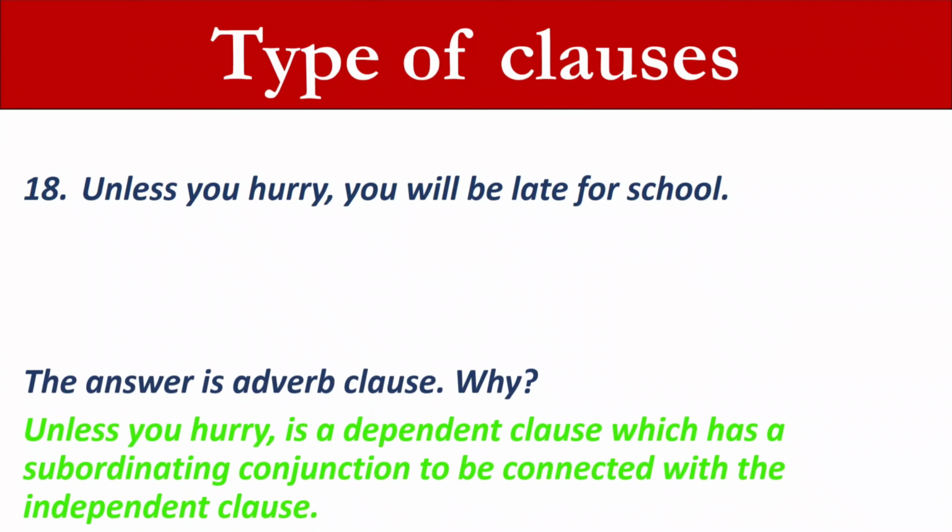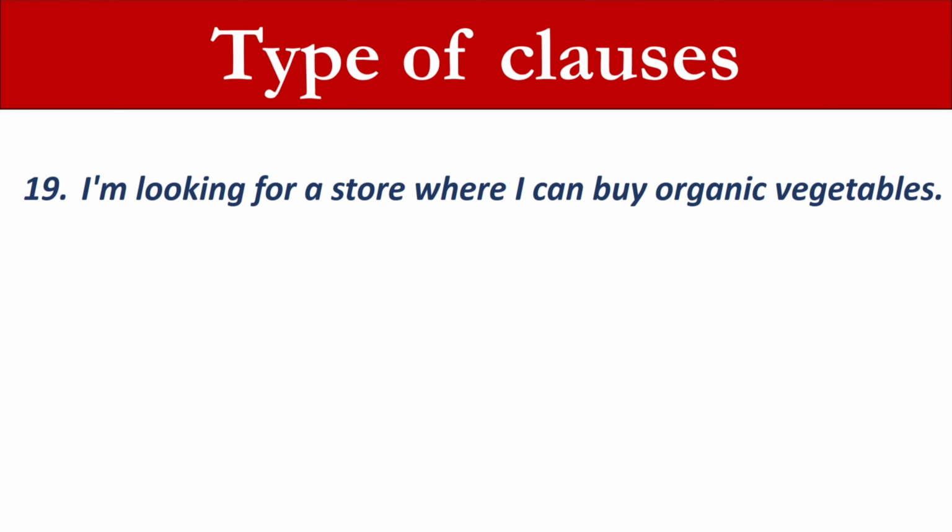The answer is adverb clause. Why? Unless you hurry is a dependent clause which has a subordinating conjunction to be connected with the independent clause. 19. I'm looking for a store where I can buy organic vegetables.